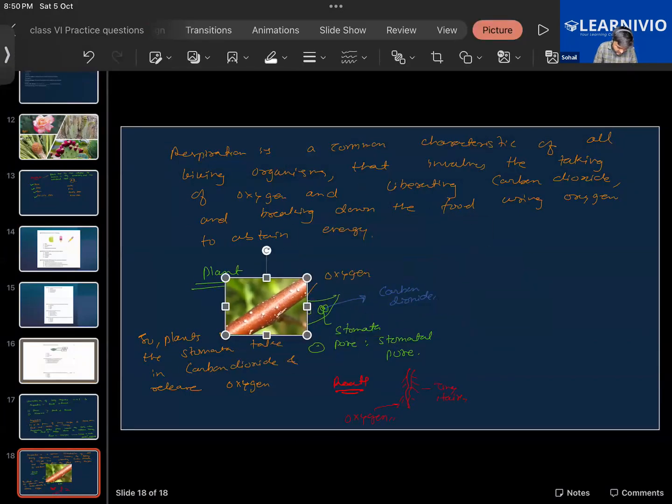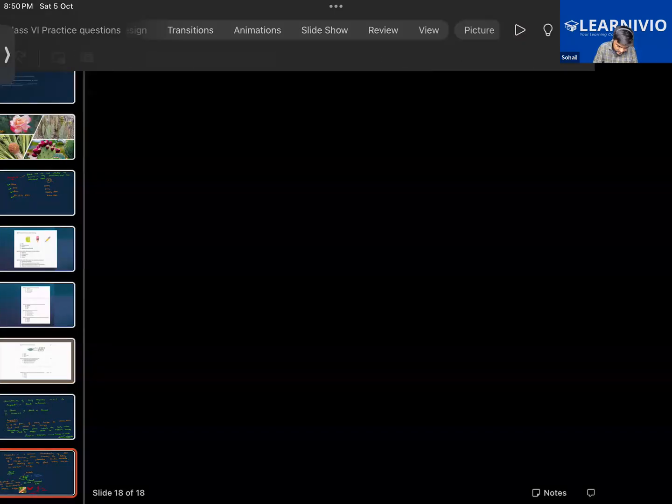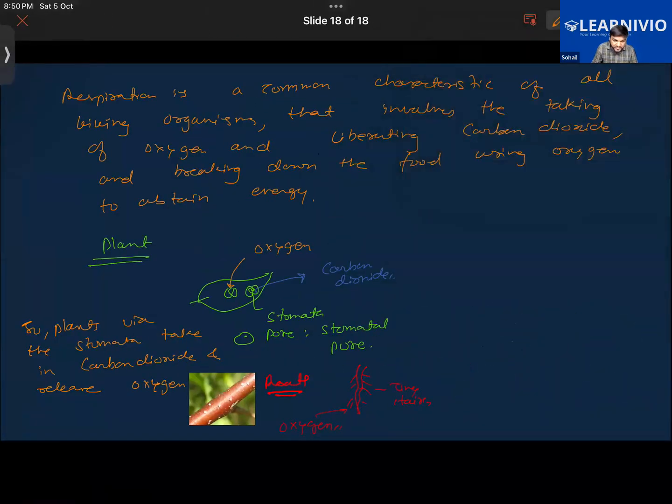Where are these present? On the stem. So if someone asks how the stems do respiration, they take in oxygen via these small openings, and these openings are lenticels.